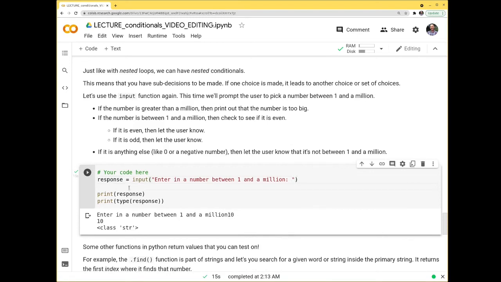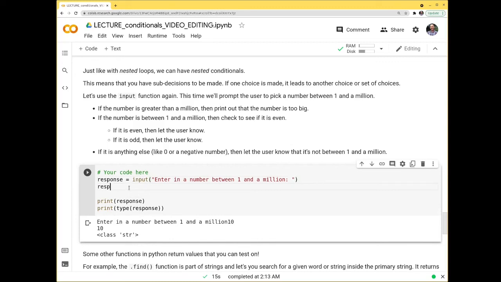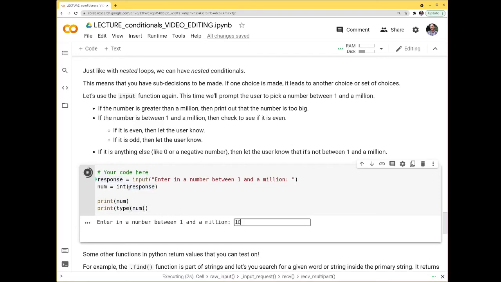So what we want to do here is we want to say that response is equal to int response. And if we want to use a different variable, let's call this num for the number. So our number is an integer of response. We'll print what num is. It's going to look the same, but when I look at the type of number, I've turned it into an integer, or I've cast it as an integer. The terminology in computer science is that I've cast it.